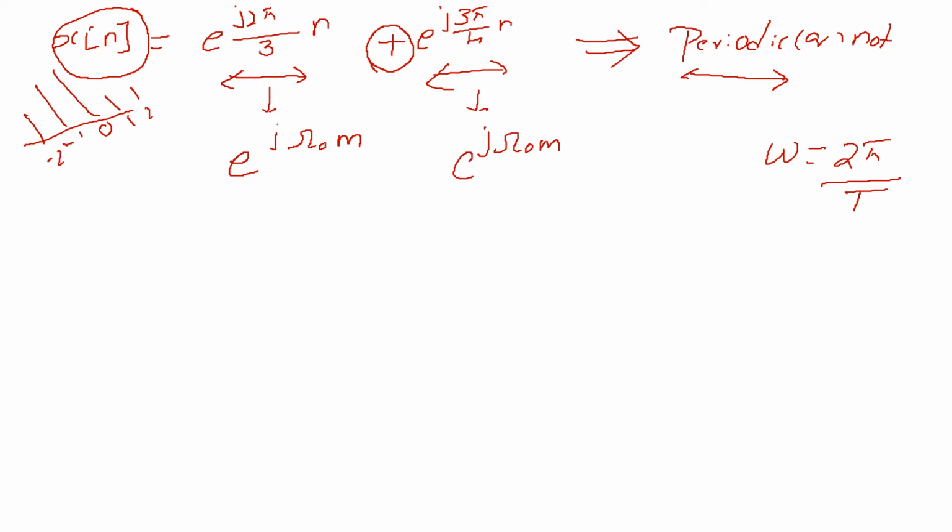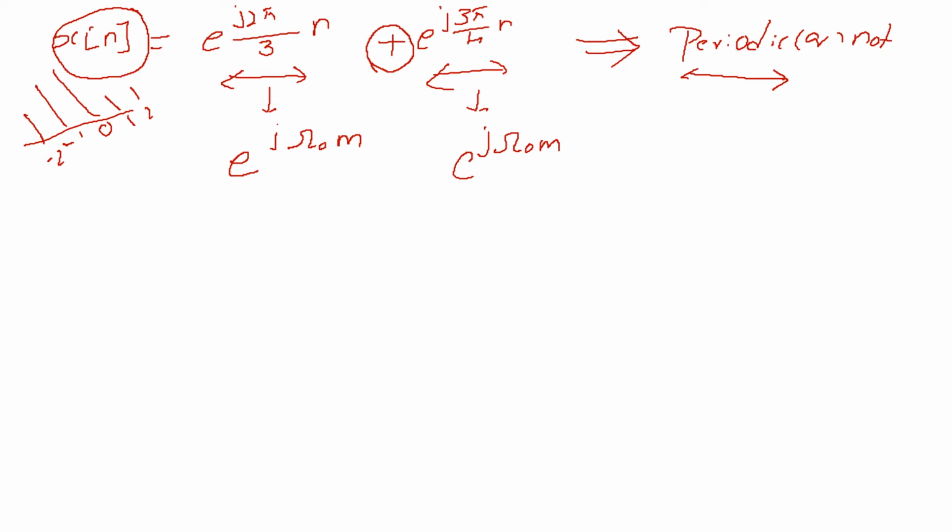So here I can write 2 pi, instead of capital T I am going to write capital N, and since these are all sequences, I am going to represent this as m. Capital N is the total number of periods, just as in the previous analog case.